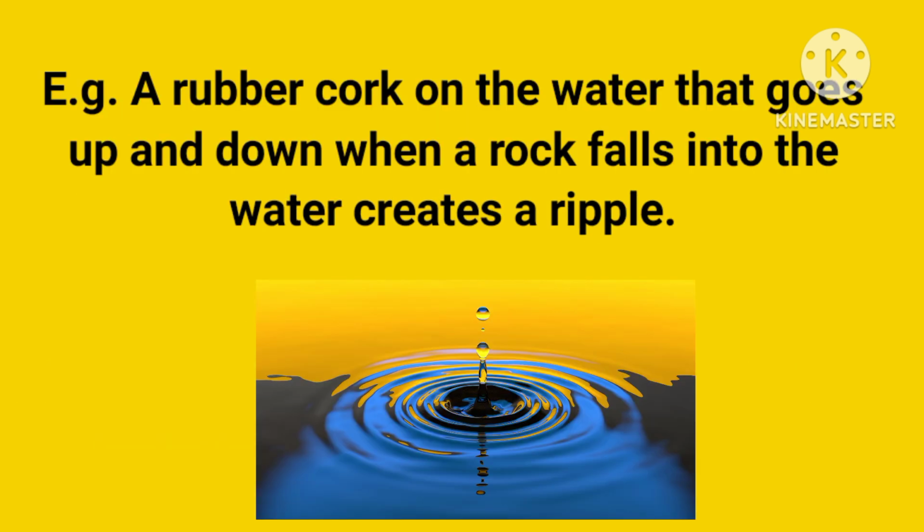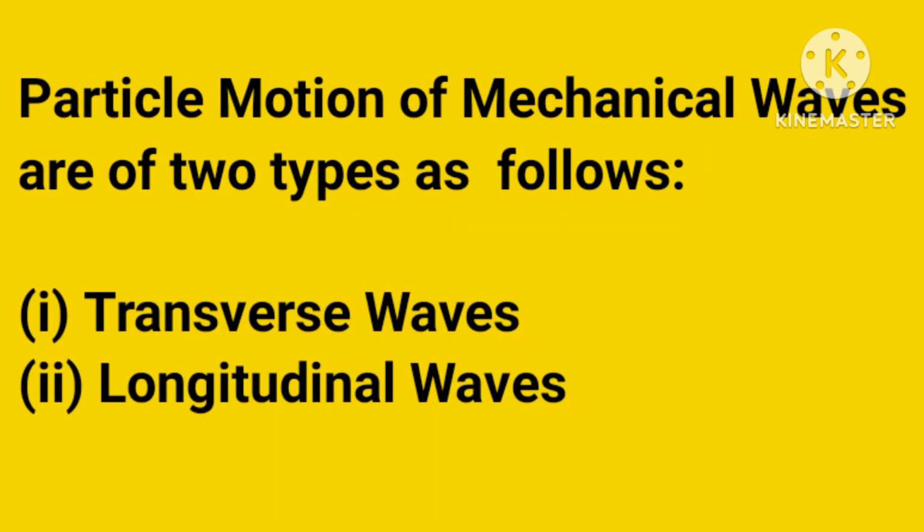An example of a wave is a rubber cork on the water that goes up and down. When a rock falls into the water, it creates a ripple. Particle motion of mechanical waves is of two types as follows. The first one is the transverse waves and the second one is the longitudinal waves.